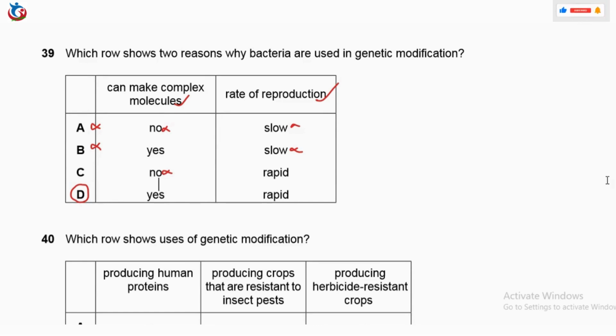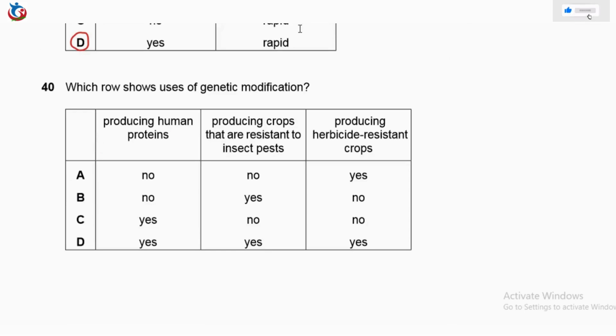Then finally, we now have question 40 that says, which row shows the uses of genetic modification? The uses of genetic modification for producing human proteins, exactly like insulin. So this one is to be yes. For producing crops that are resistant to insect pests, yes.